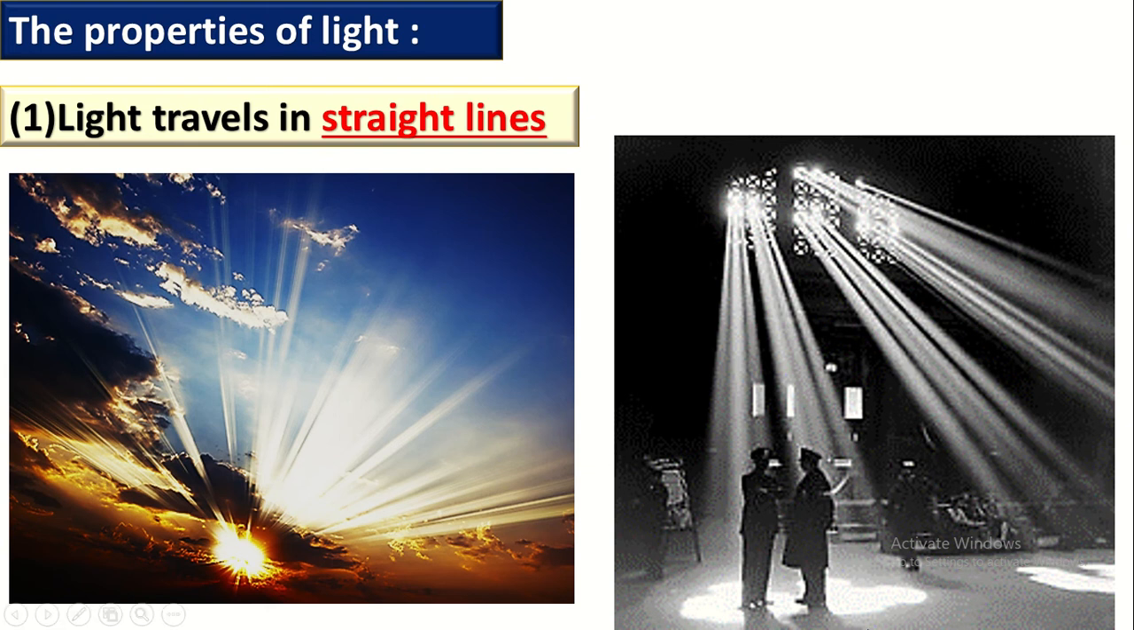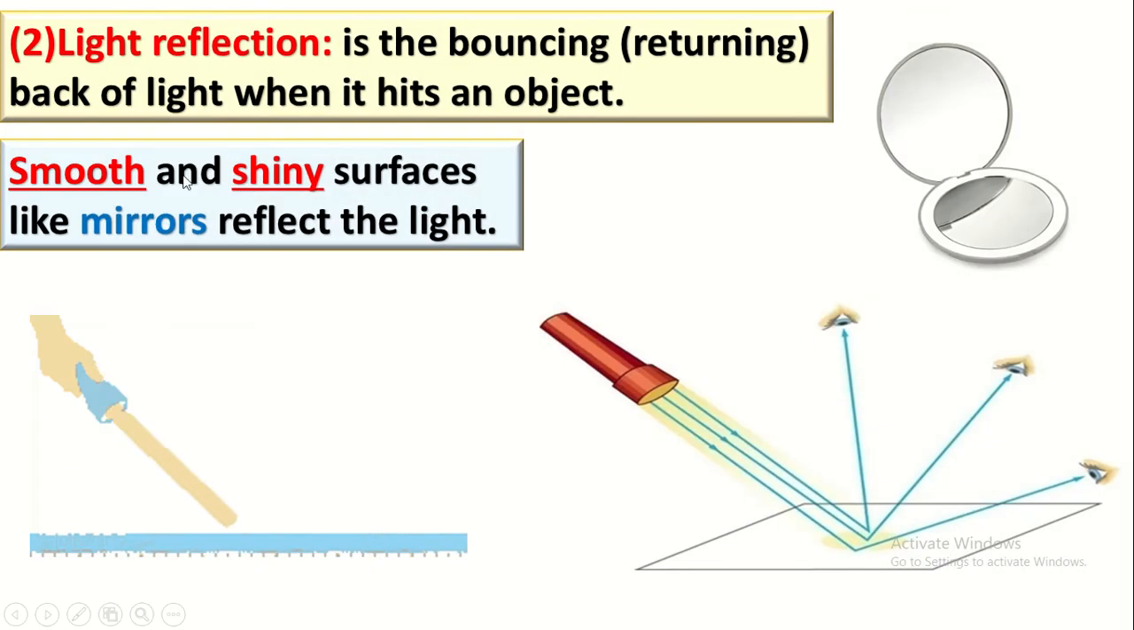Now, let's go to property number 2, which is called light reflection. What is light reflection? We said that the light is traveling or moving in a straight line. What will happen if the light hits an object? When the light hits an object, it will turn back and go to the other side, bouncing or returning back. And this is called light reflection.